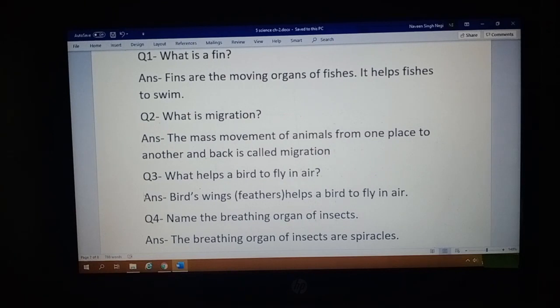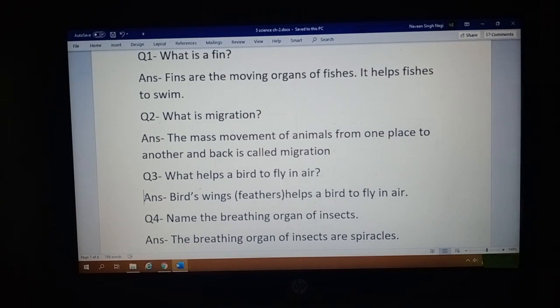Actually these feathered wings are the forelimbs of birds that are modified into wings, and they are the organ of movement in birds.